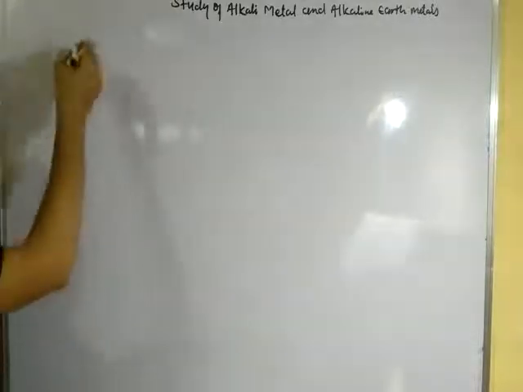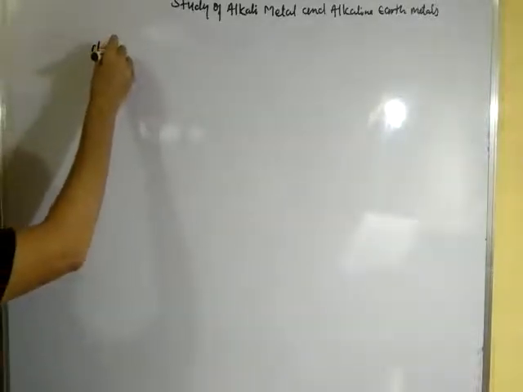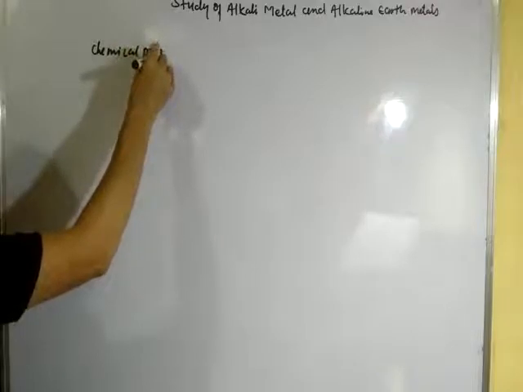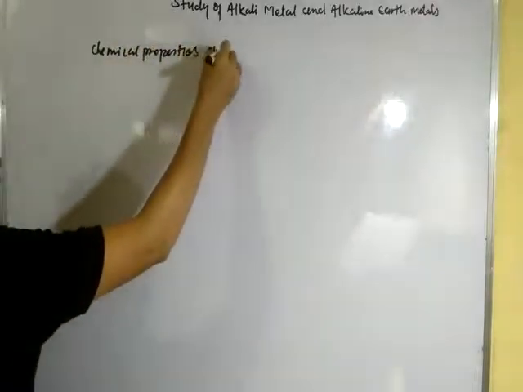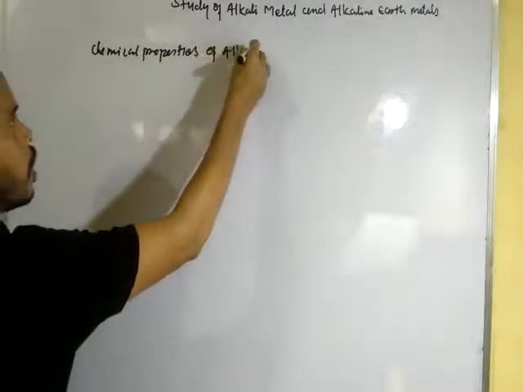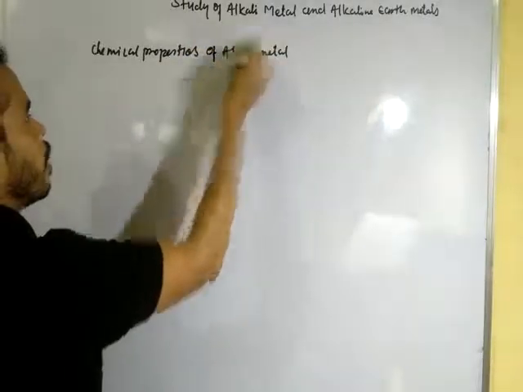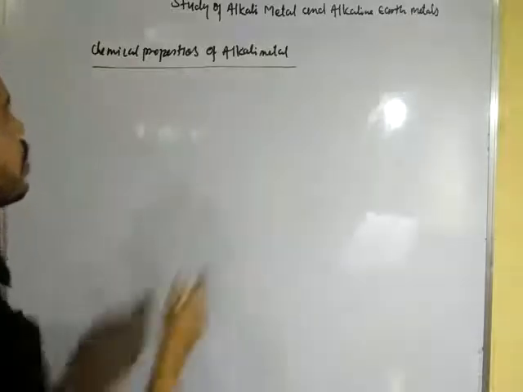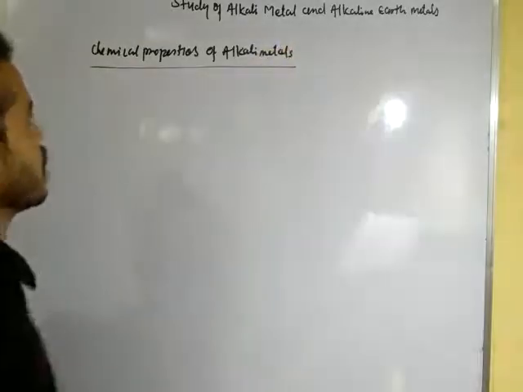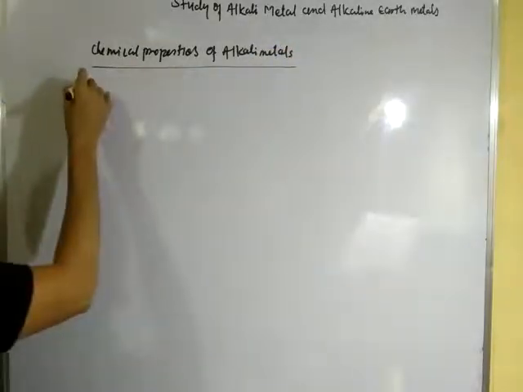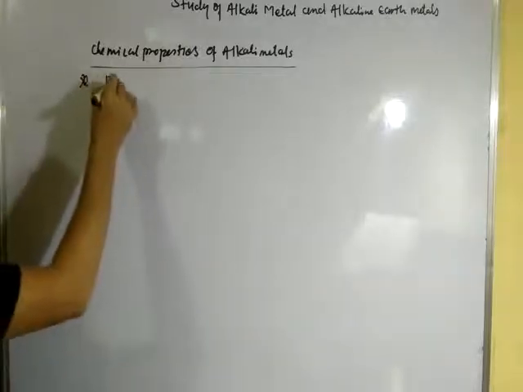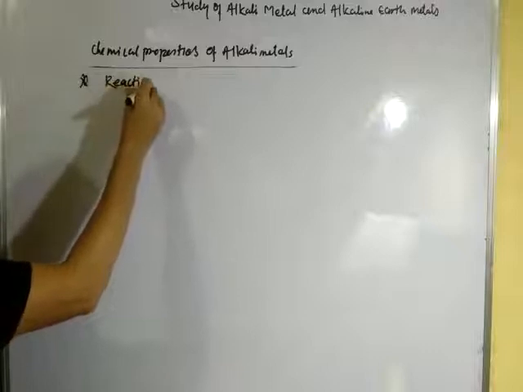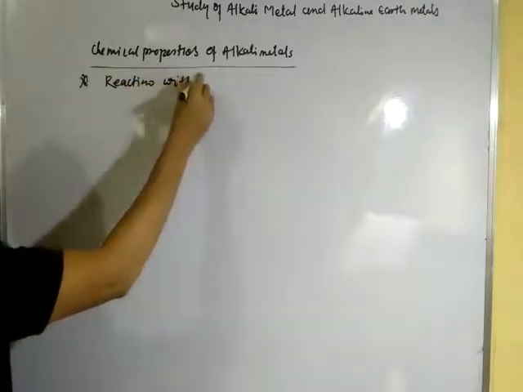So in the chemical properties of alkali metals, first of all, reaction with air.